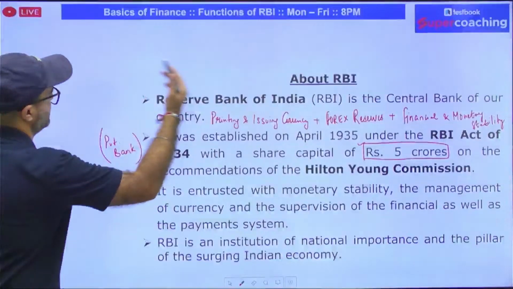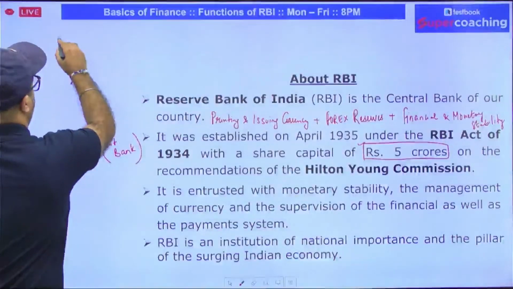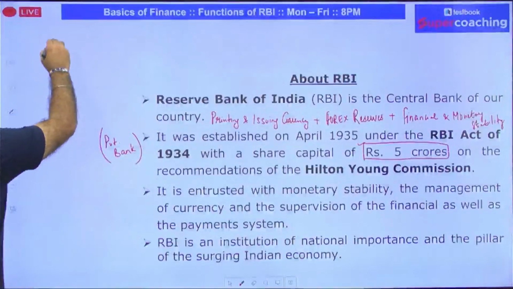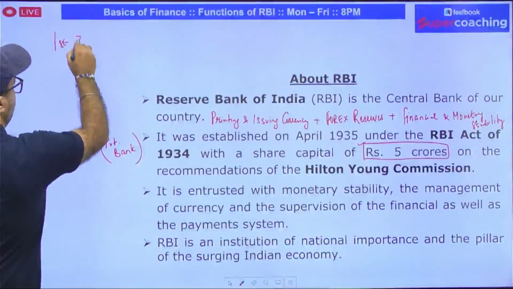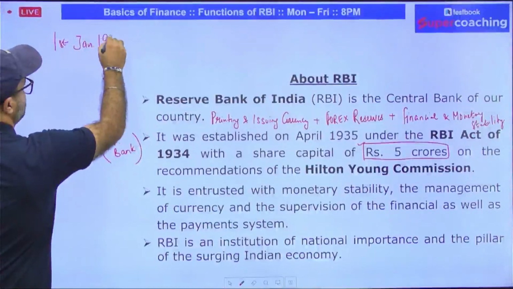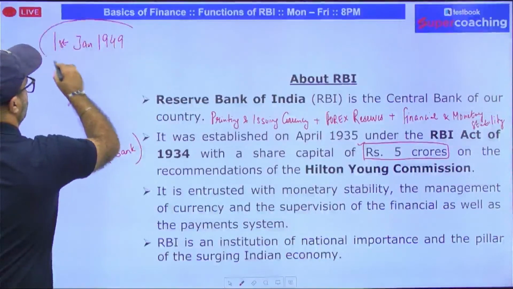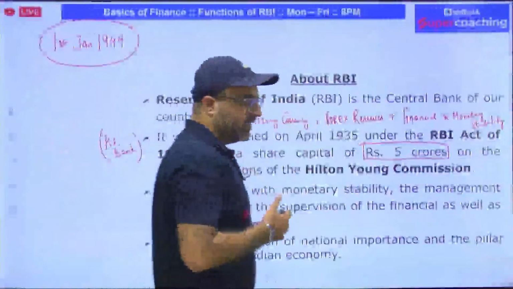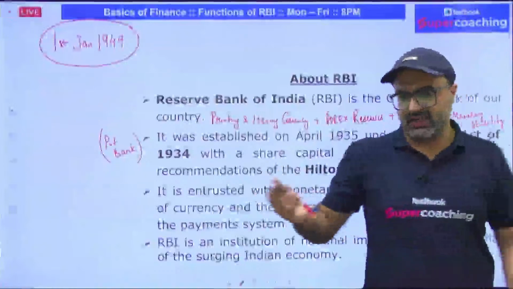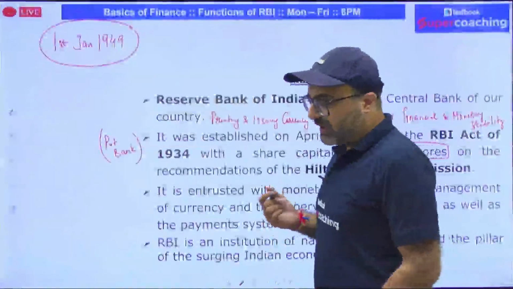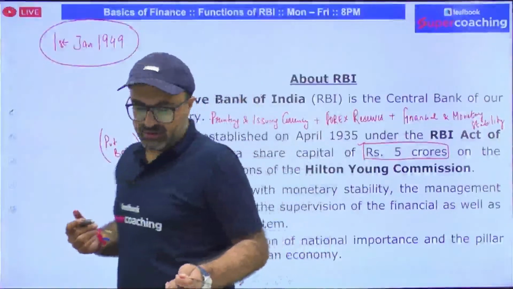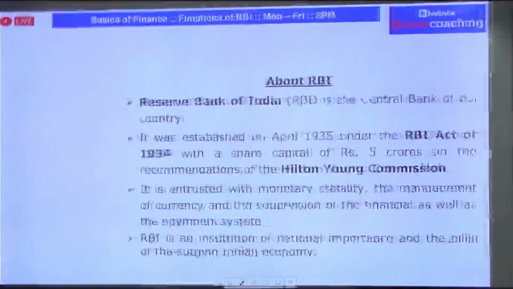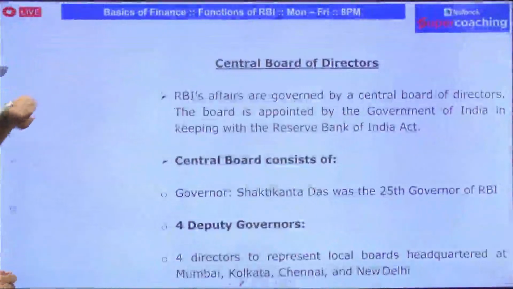That means it was taken over by the Government of India under the Transfer of Public Ownership Act. Since 1st January 1949, RBI was nationalized, and 100% shareholding of RBI was taken by the Government of India. Right now, it is a government-owned organization. RBI is an institution of national importance, and it is one of the important pillars of the Indian economy, as it is the apex authority of the country.